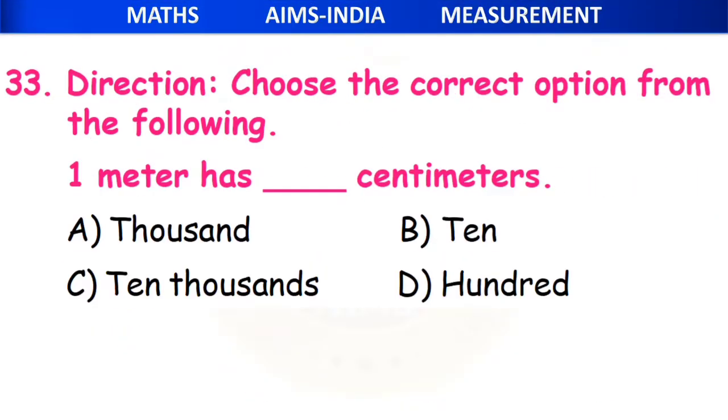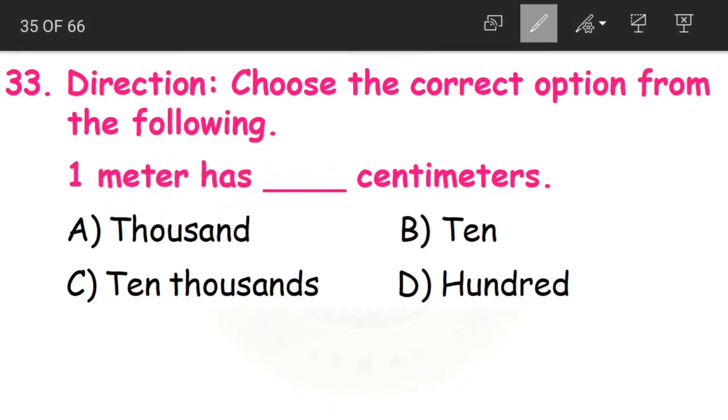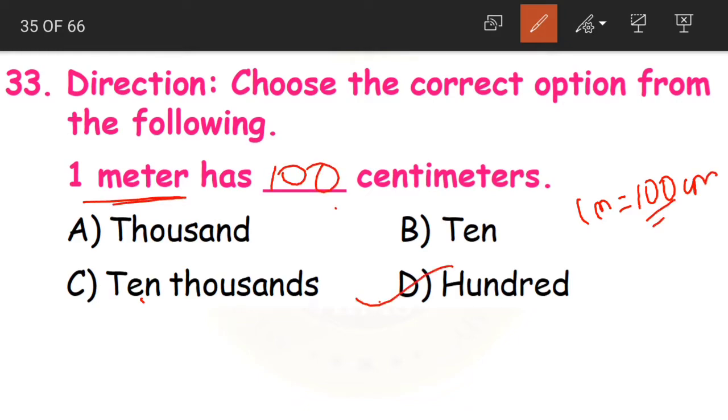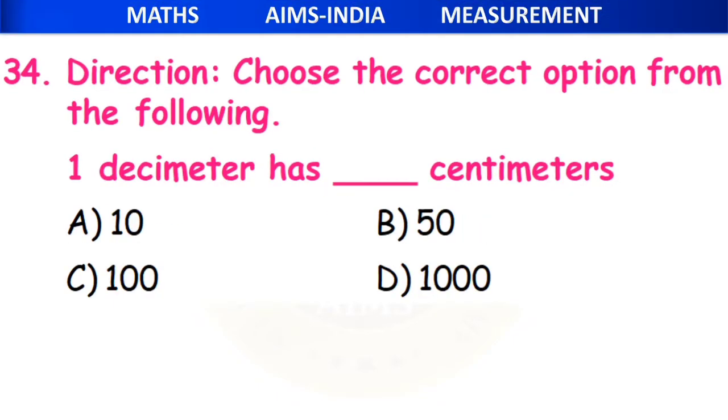Let us erase. Yes. Now coming to question number 33. Choose the correct option from the following. 1 meter has dash centimeter. We've already learnt about meters and centimeters in the starting class itself, with the measurement of length and distance. So 1 meter is equal to how many centimeters, children? 100 centimeters. Yes. So 1 meter has 100 centimeters. Option D becomes our correct answer.